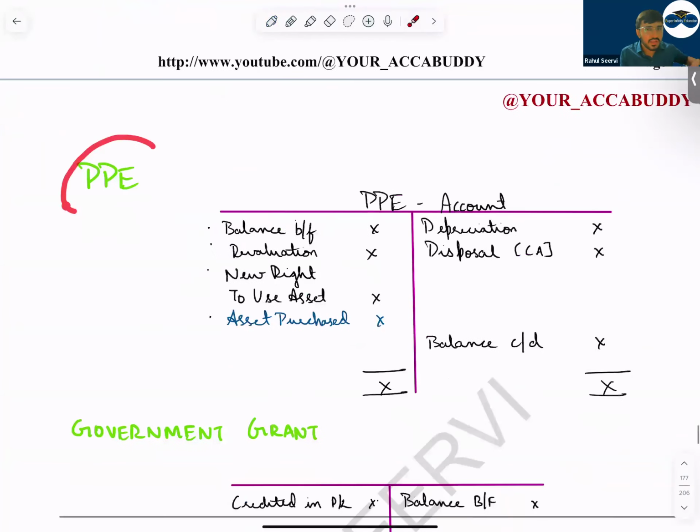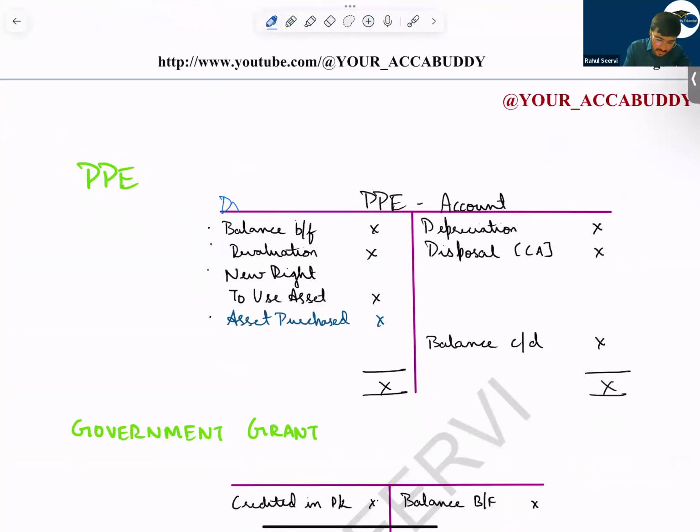Then coming to PP, sir. In case of PP, what do we do? We record opening balance. Yes, sir. We record closing balance. Then what we do? During the year, a revaluation. Revaluation will increase the value of PP. You add it. Depreciation will reduce the value of asset. Disposal also will reduce the value. You will remove these. Then any right to use asset during the year you will include. Then I say here the balance is 140. Here the balance is 100 only. That means during the year 40 was the additional purchase. So you'll consider this point. Whatever the balancing thing will be, that means the company has purchased assets during the year. I hope there is no doubt in this.